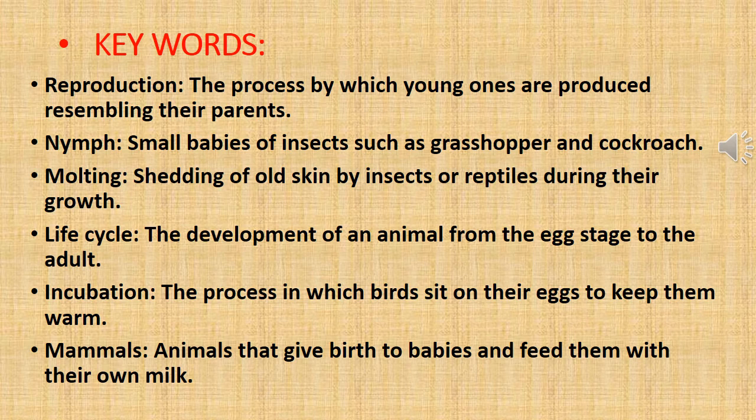Now, let's see the key words which have come in the lesson. The first is reproduction. The definition is the process by which young ones are produced resembling their parents. Next is nymph. Small babies of insects such as grasshopper and cockroach. Next is molting. Shedding of old skin by insects or reptiles during their growth. Next is life cycle. The development of an animal from the egg stage to the adult.